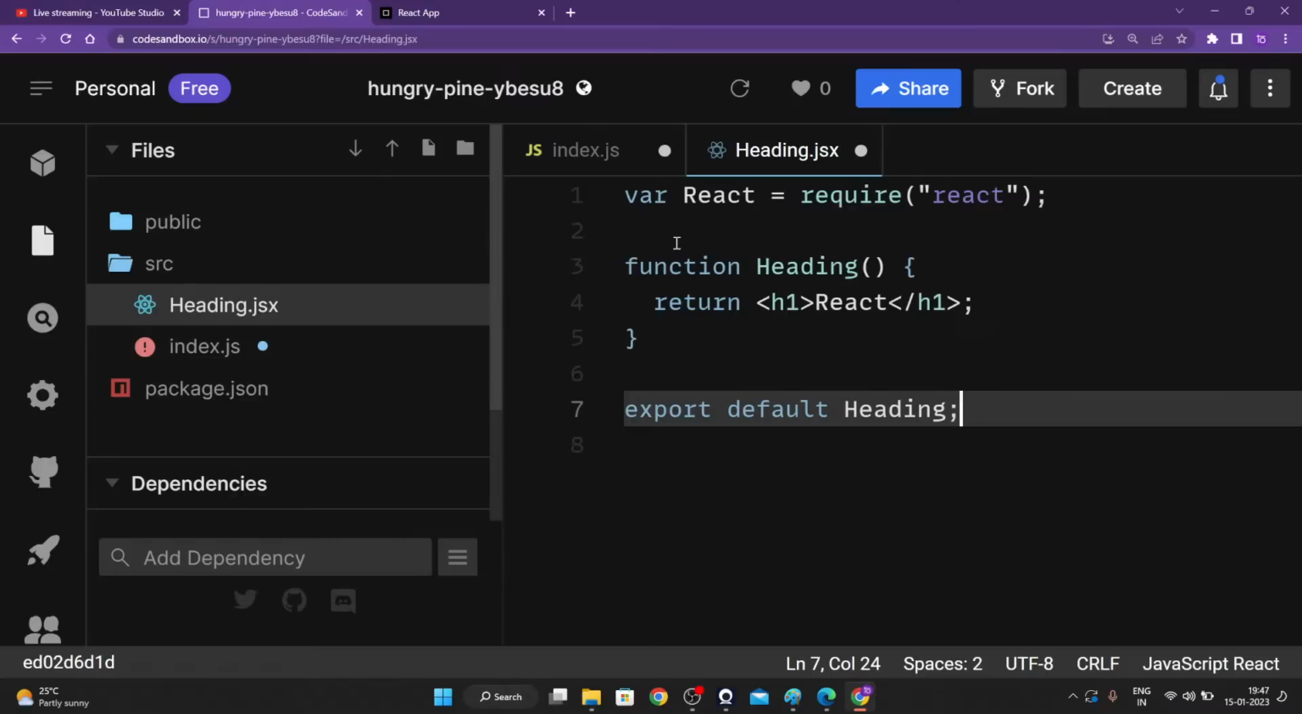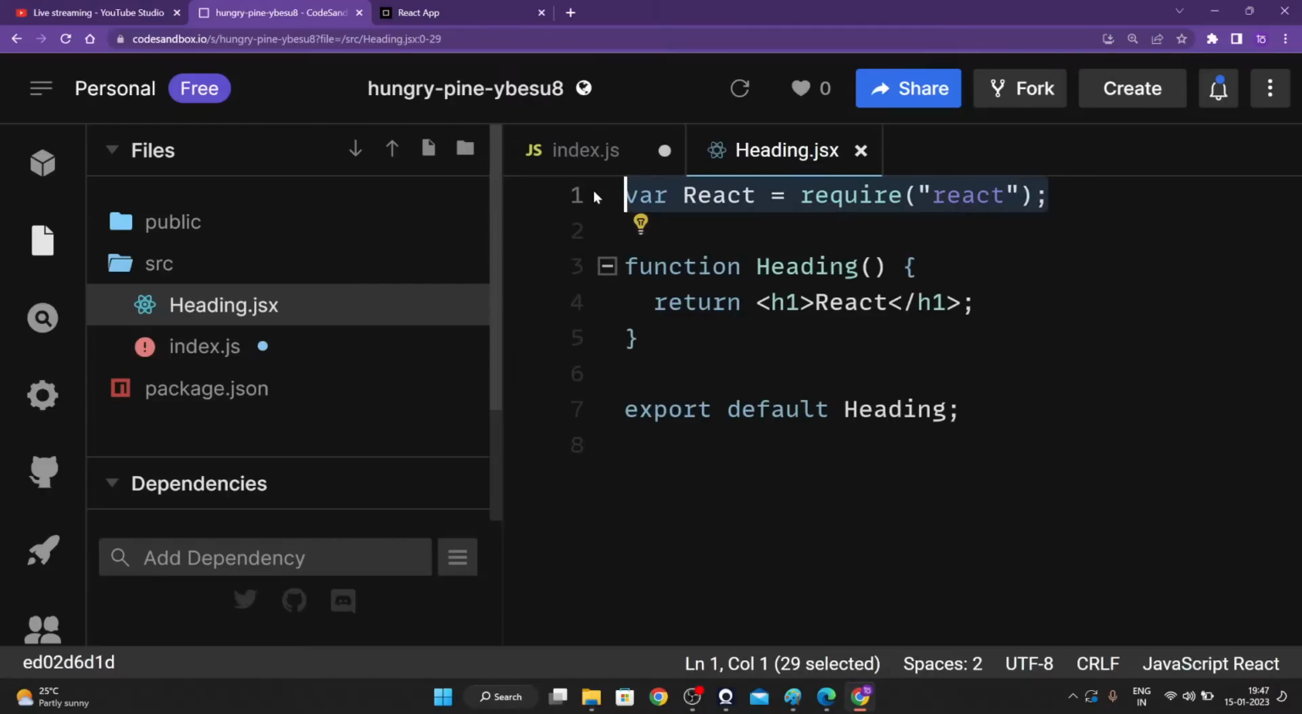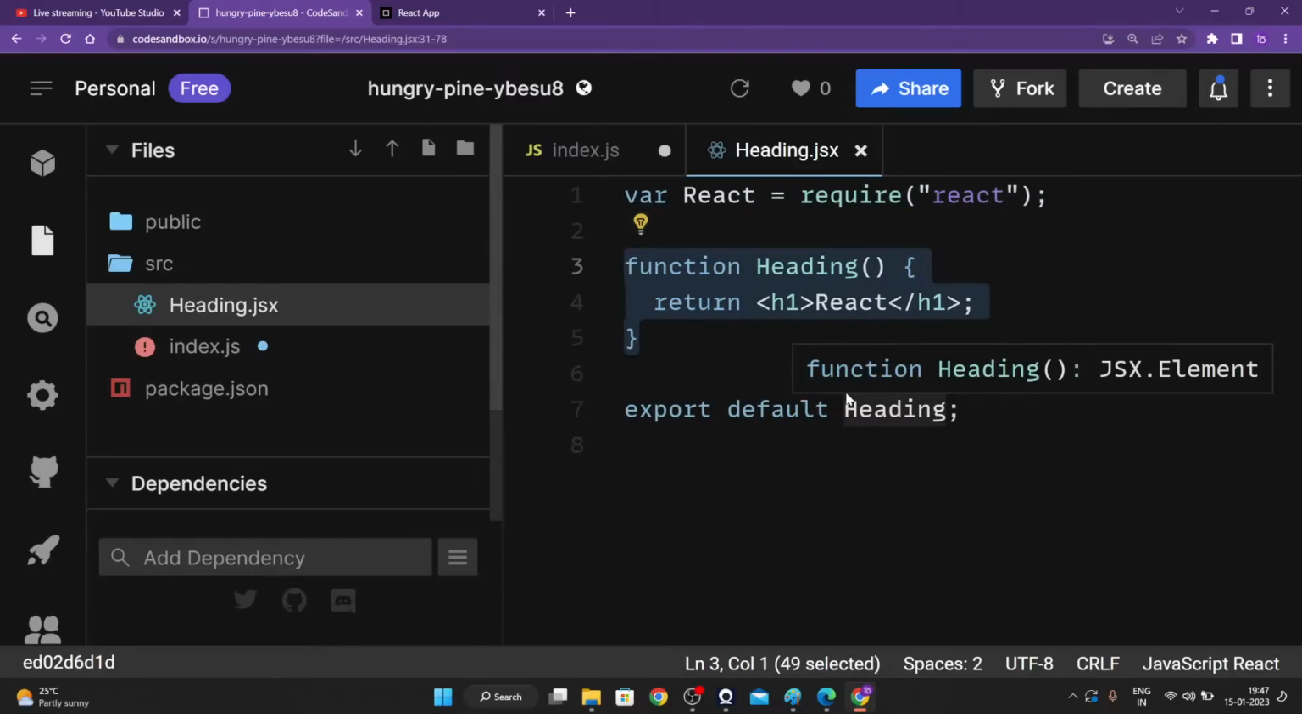Okay, that is what we are going to do. Export default heading. That is the last sentence that I'm going to write in this particular file. First we are having React right over here, that is required for Babel to understand JSX. Then you are having your function heading that basically returns your h1 element itself.